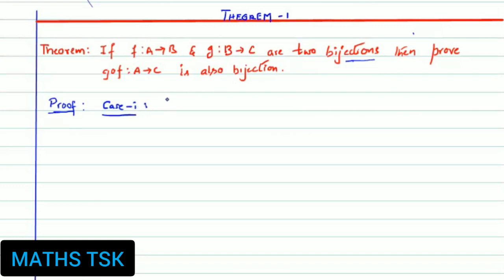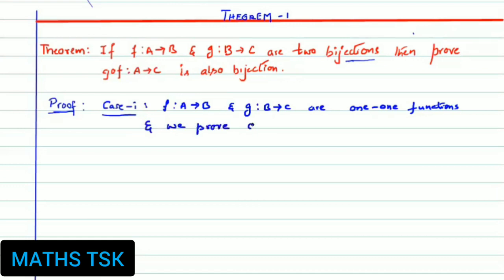Case 1: since f is a bijection and g is a bijection, each is also 1-1. I consider f maps A to B and g maps B to C are 1-1 functions, and we prove g circle f maps A to C is a 1-1 function.